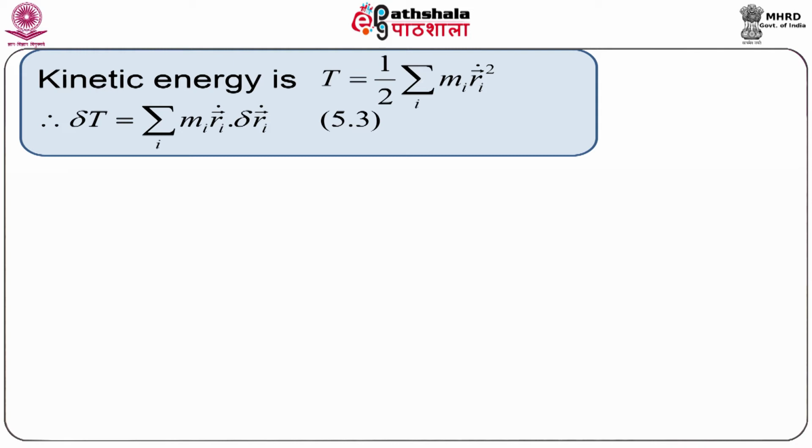m_i r_i vector dot delta r_i vector dot.